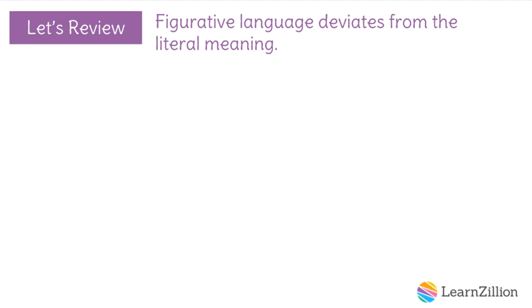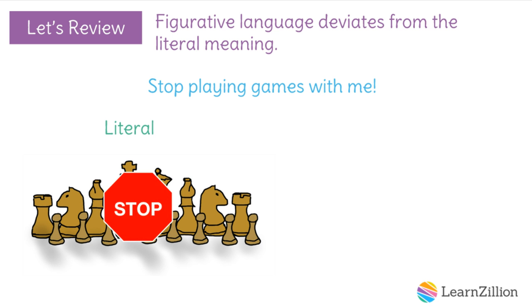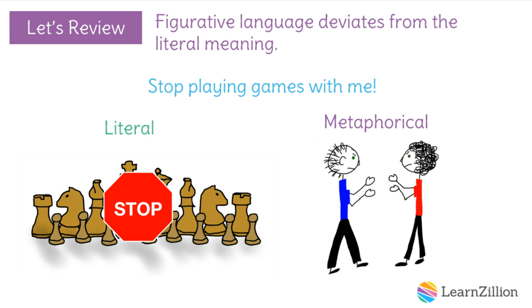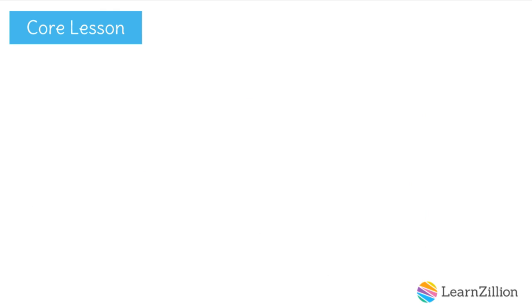Here's an example. If I use the sentence, "Stop playing games with me," it would literally mean I am telling someone to stop playing a game with me, like chess. However, I am probably going to mean it in a metaphorical sense, in which I am telling someone to stop trying to manipulate me. A game like chess is a great comparison to manipulation because in both cases the opposition uses subtle tactics to achieve his goal.